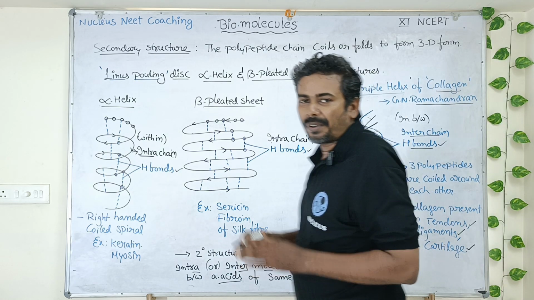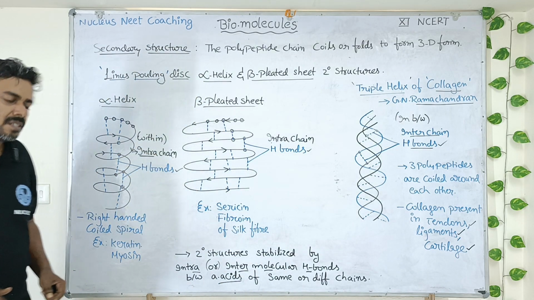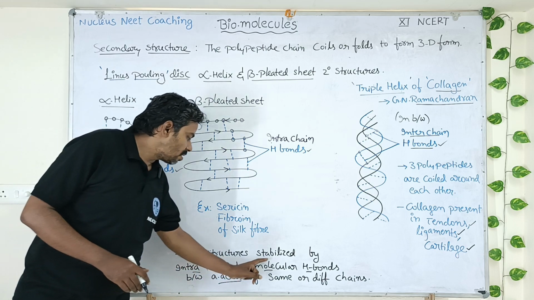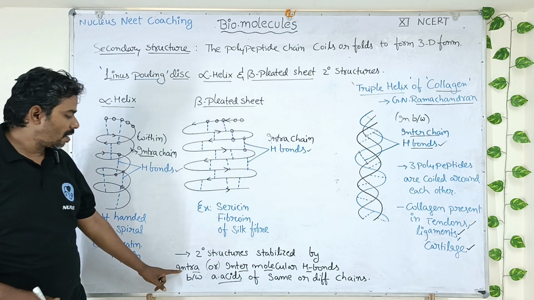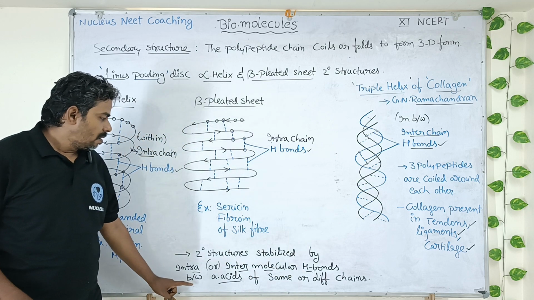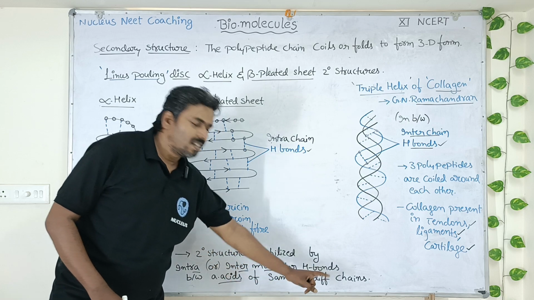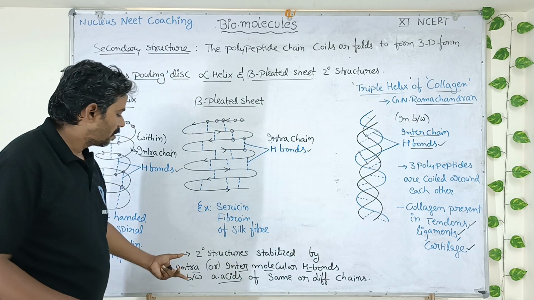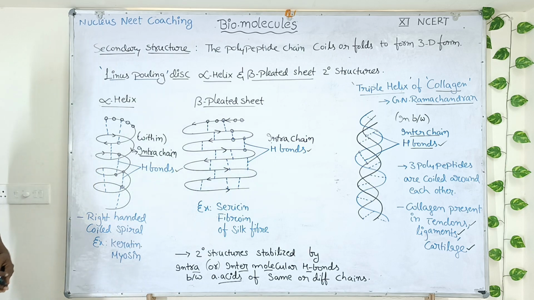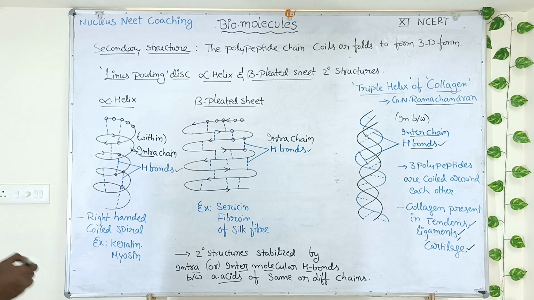Now, the most important point. In these secondary structures of proteins, what type of bonds will be present? Secondary structures are stabilized by intra or intermolecular hydrogen bonds, which are formed between amino acids of the same or different chains. So, this is a very important statement. Copy down, students. That's all about secondary structure. Now, we will move on to the tertiary structure of protein.